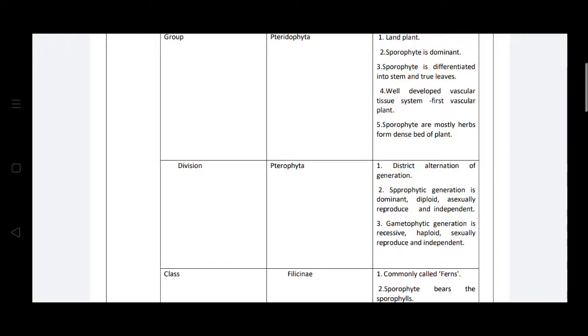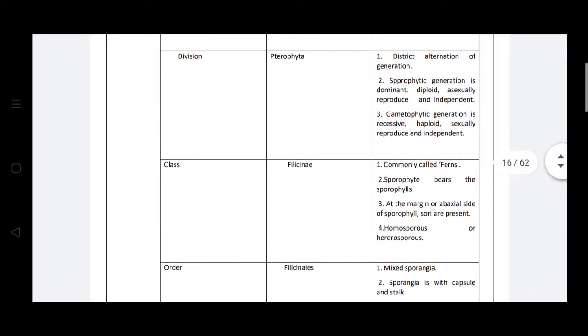So as you know, you have already studied the sporophytic and gametophytic generation in Pteridophyta group. Both are independent. The sporophytic generation is dominant, it reproduces asexually and it is diploid in stage. The gametophytic generation, which is produced by the spores, is sexually reproduced. It is haploid in stage and it is recessive.